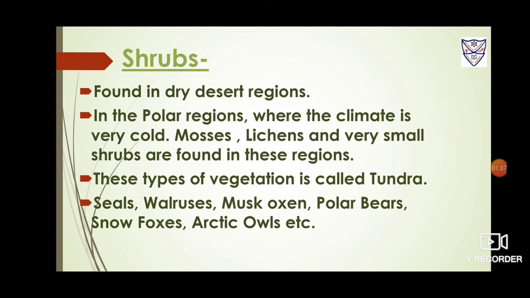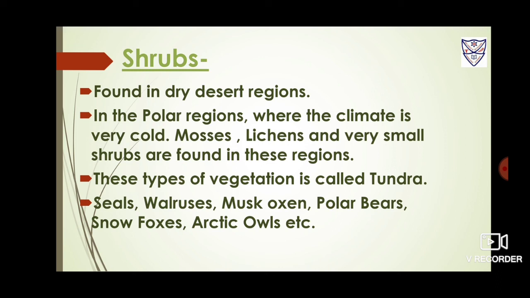Now the shrubs. Shrubs are found in the dry desert regions in the west margins of most continents, and they are scarce because of scarcity of rains and scorching heat. Vegetation is also very scarce.